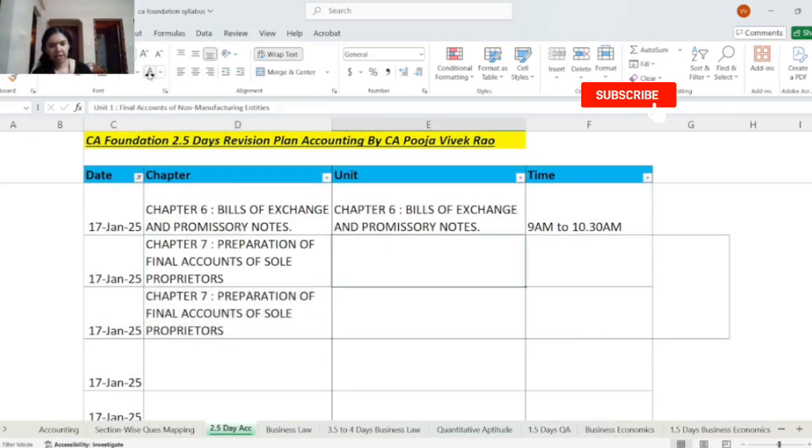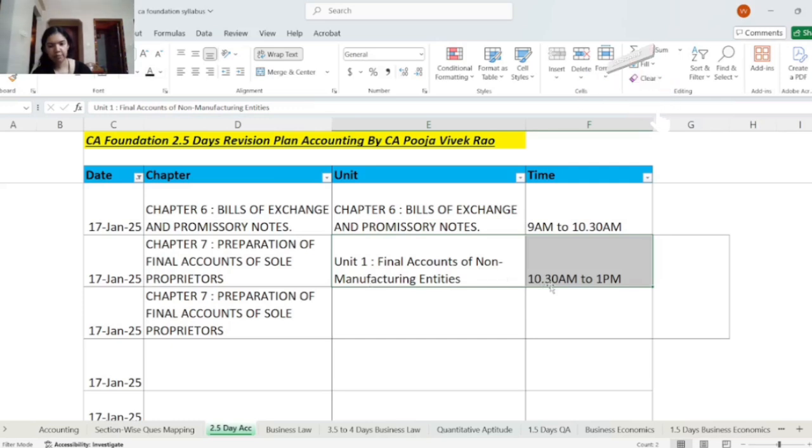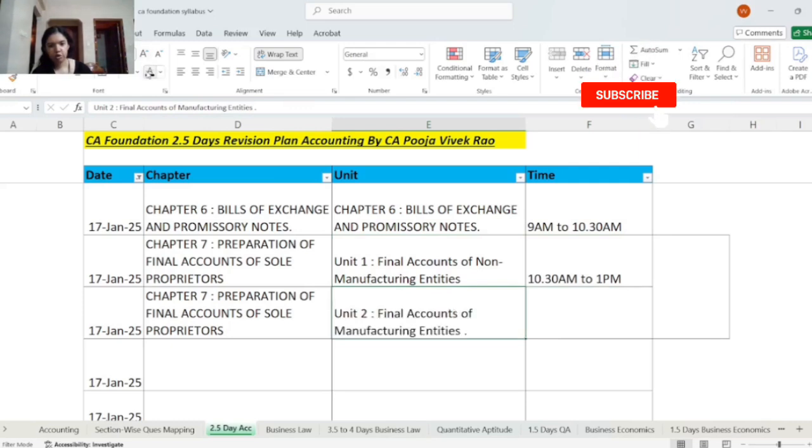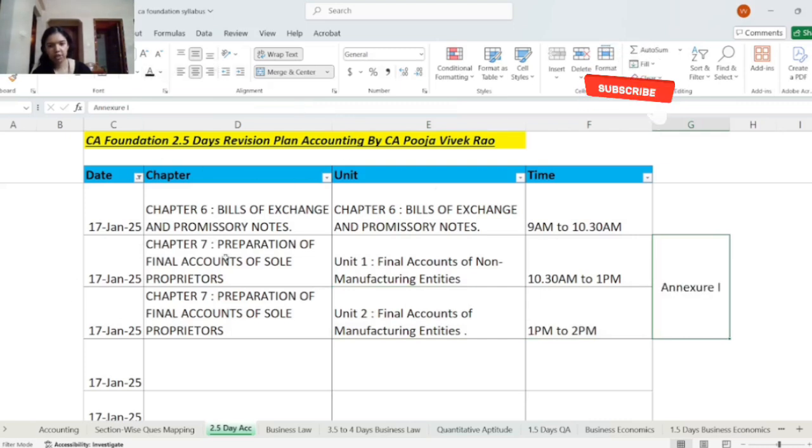So there are 2 units under this. First you will revise unit 1, final accounts of non-manufacturing entities, and the revision time will be 10:30 a.m. to 1 p.m. And then you will revise final accounts of manufacturing entities, unit 2, and the revision time is 1 p.m. to 2 p.m. And also in this chapter, sole proprietor, ensure you go through annexure 1. This has the format of how these accounts have to be prepared. So please revise this format. And if any questions come from this chapter, ensure you follow this format.